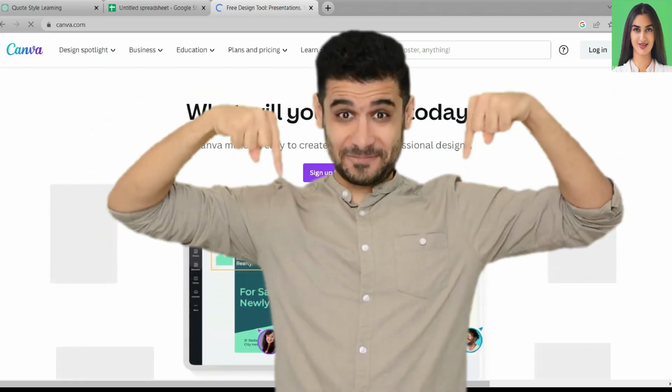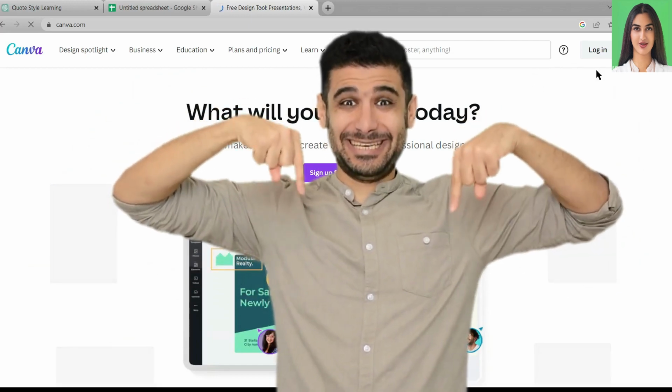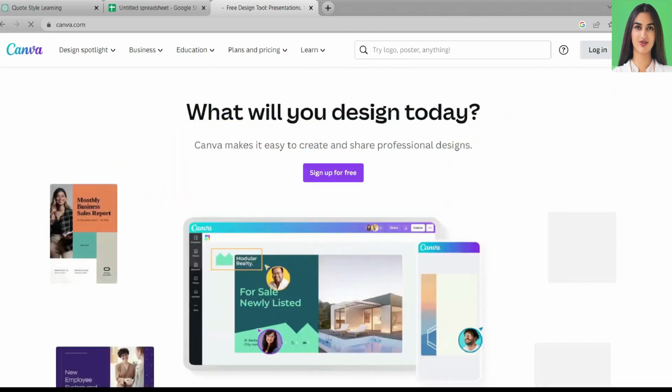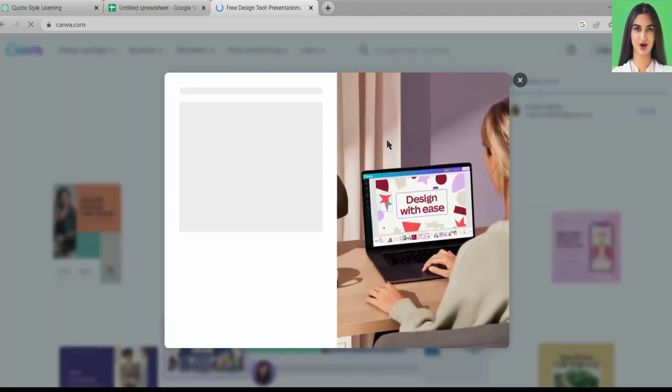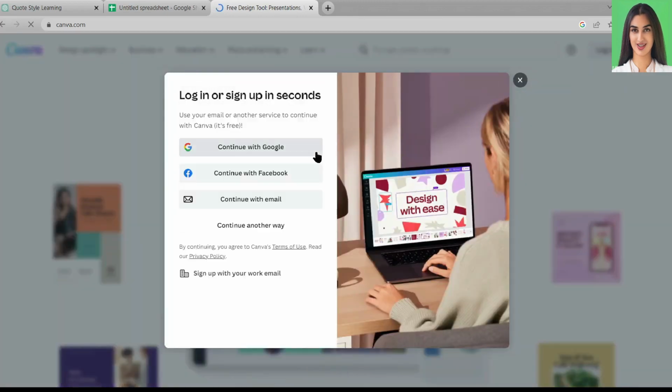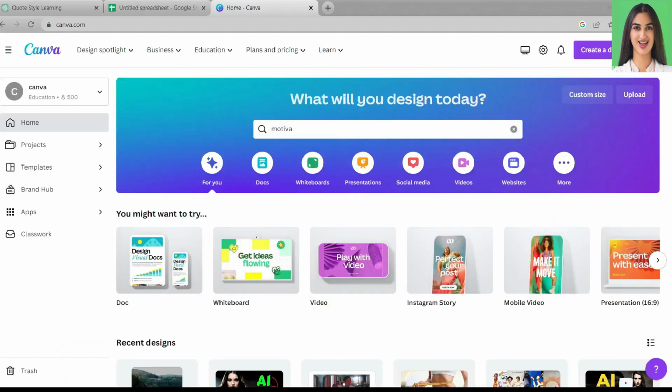If you are new to Canva, you have to register a new account. You can register with Google, Facebook, or your email account. I already have a premium account, so I am clicking on Login. After successfully logging into your account, click on Mobile Video. Here it will open a blank video editor page.